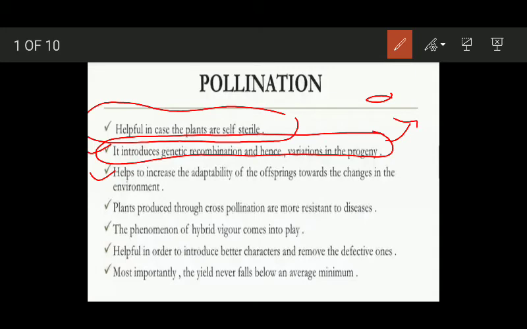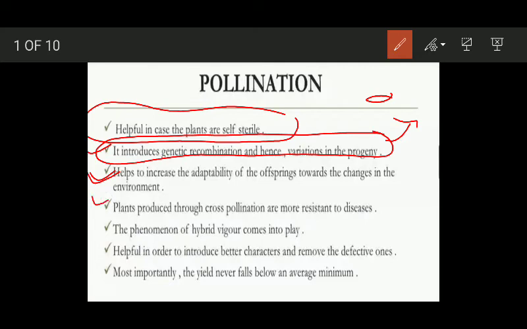So populations or plants which show cross pollination are genetically more diverse, and they have more chances of adaptability to the changing environmental conditions.